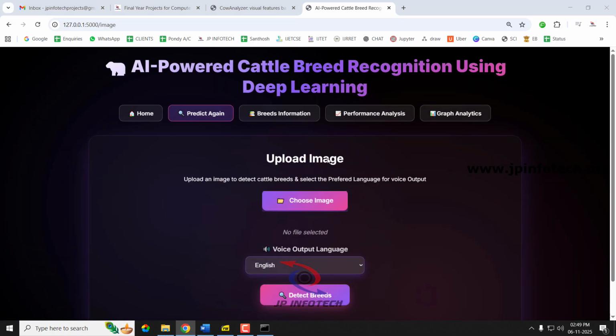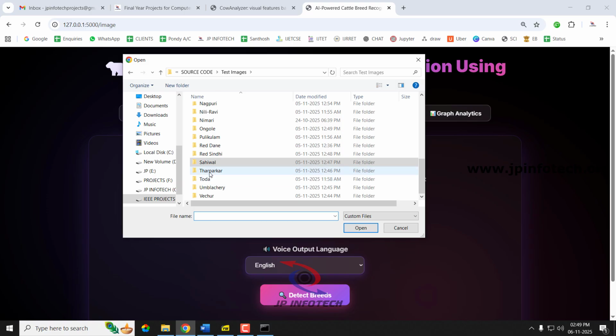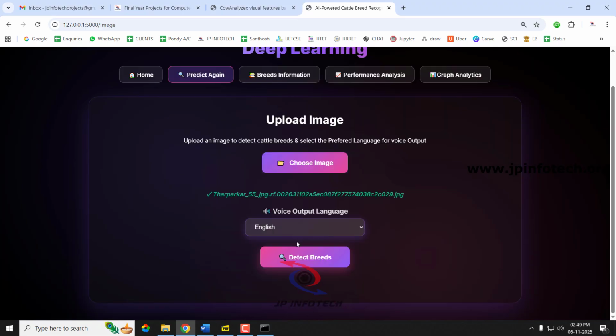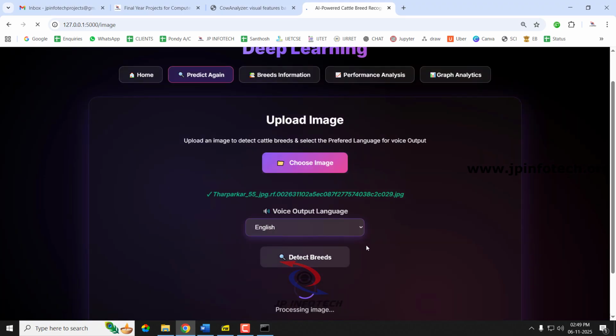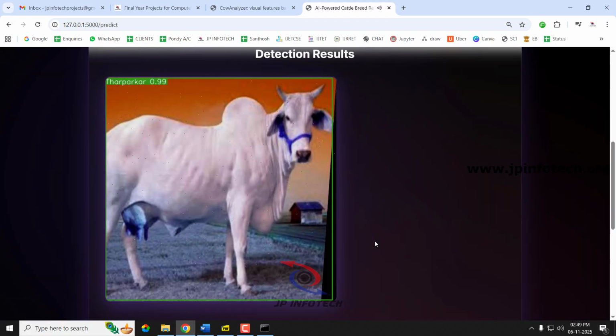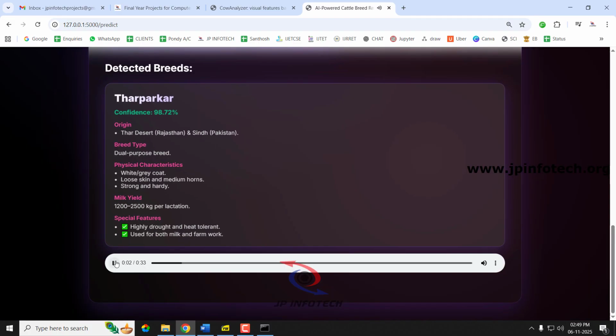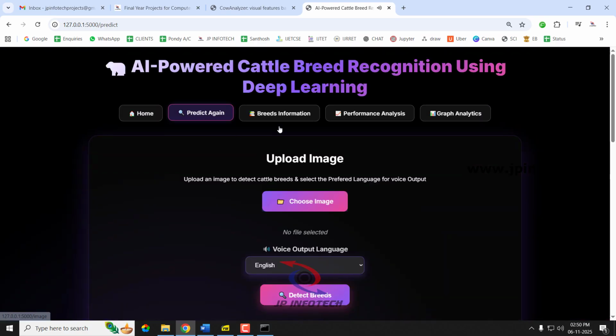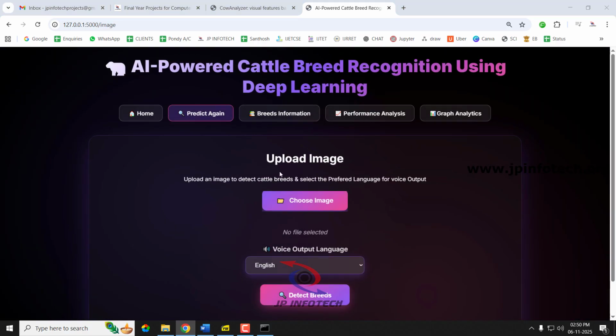Now let us predict another breed. Tharparkar, origin, Thar desert. Now it is predicted correctly as Tharparkar.